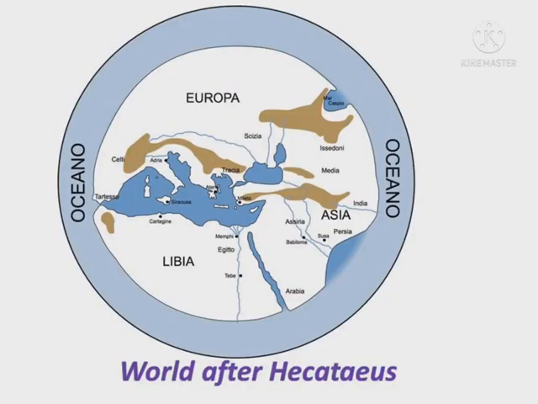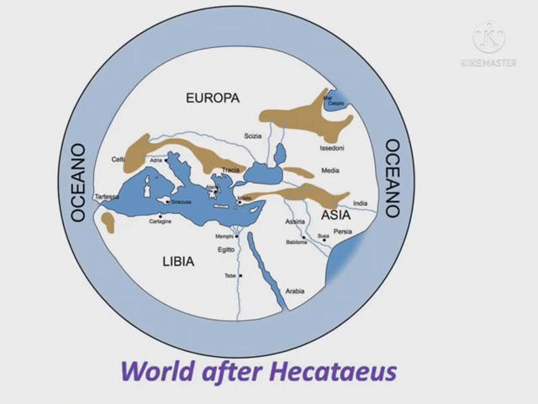Observe these pictures, students. World after Hecataeus. Greeks divided the world into three continents: Europe, Libya (Africa), and Asia, all of which were separated by the Mediterranean Sea.